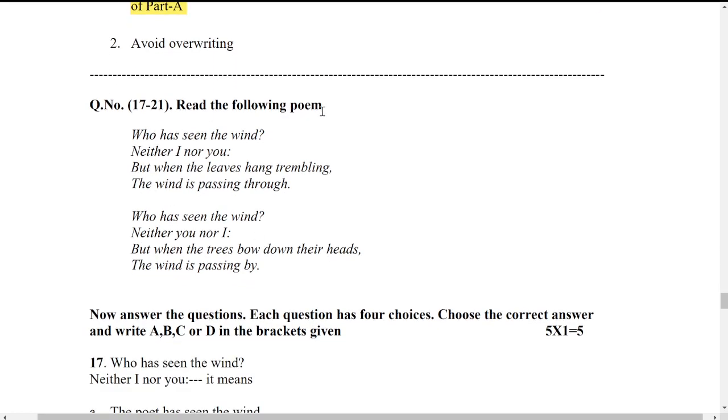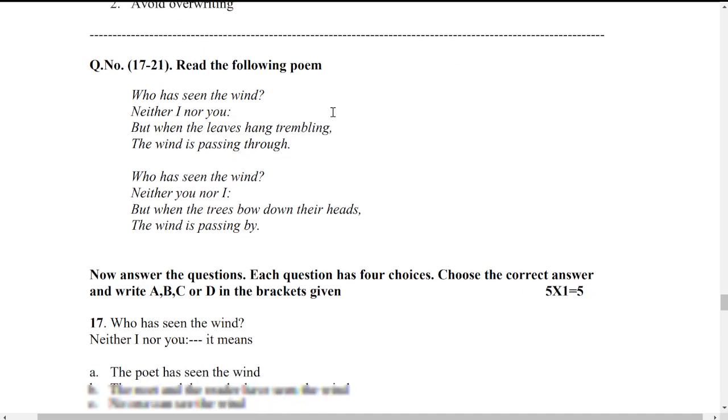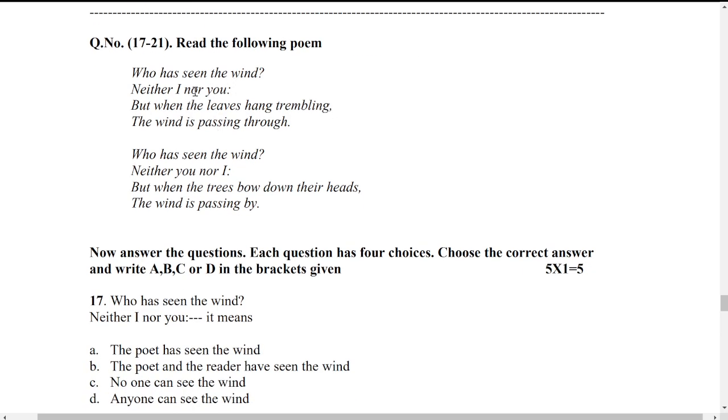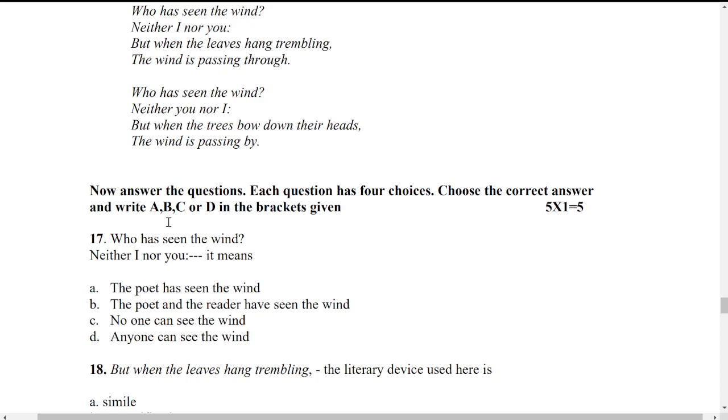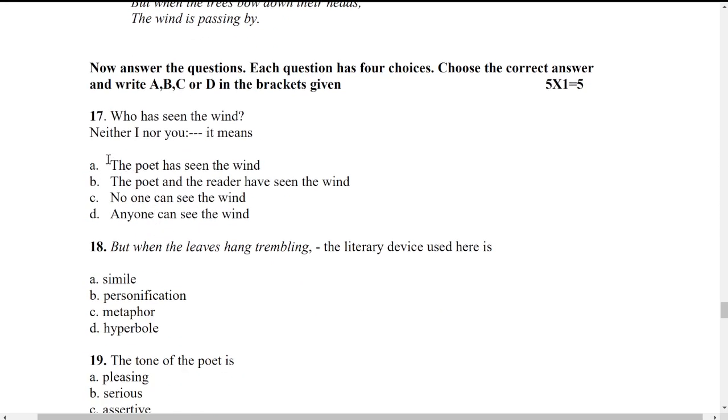Read the following poem. It can be a poem, it can be a small passage, whatever. After reading this poem, answer the questions. Each question has 4 choices. Choose the answer and write A, B, C, D. It is just like choosing the options. As you can see, there is a poem, there is a question, and under the question there are options. This is not descriptive, this is objective.